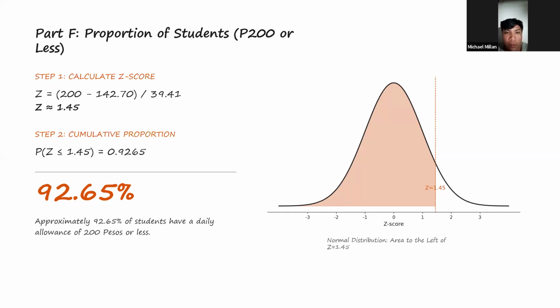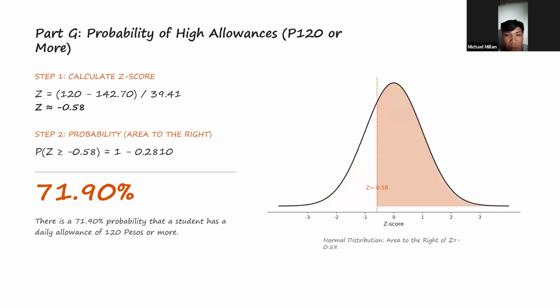This is 4% of the sample, which aligns reasonably well with the theoretical 7.35%. Almost all NBS students, over 9 out of 10, get 200 pesos or less. A student who gets more than 200 pesos is quite unusual and has a relatively high allowance compared to most classmates.